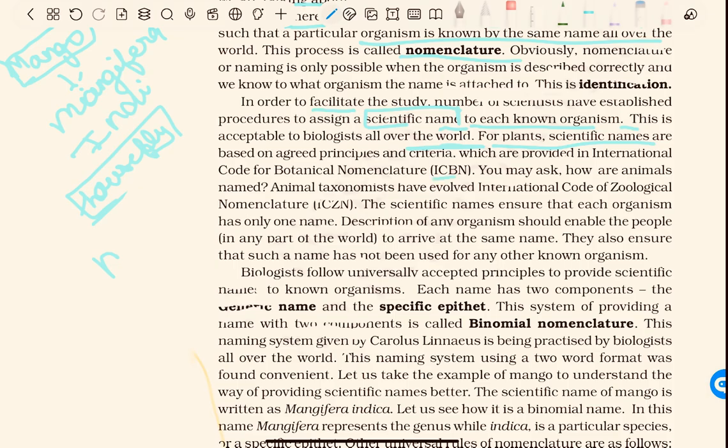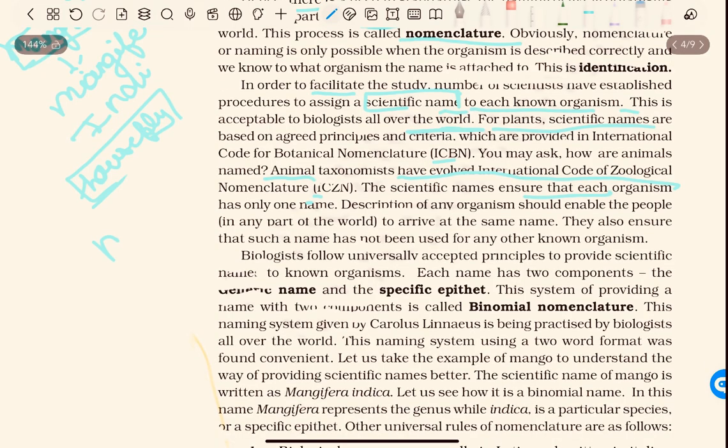You may ask, how are animals named? Animal taxonomists have evolved the International Code of Zoological Nomenclature, ICZN. ICBN is for Botanical Nomenclature, and ICZN for Zoological Nomenclature. The scientific names ensure that each organism has only one name. Description of any organism should enable people to arrive at the same name. They also ensure that such a name has not been used for any other known organism. Biologists follow universally accepted principles to provide scientific names to known organisms.